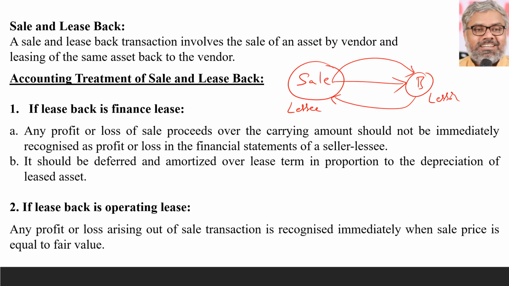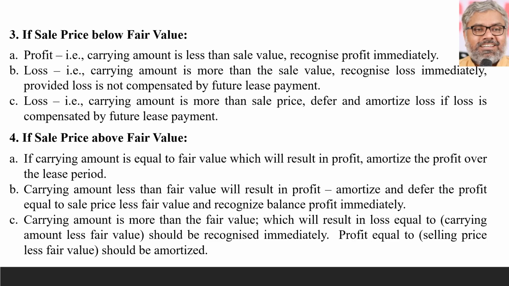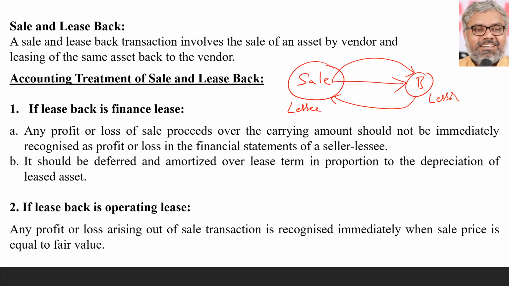So what do they do? They sell it first at naturally a price which will be a lump sum amount. So suddenly a lot of money comes to the seller. Then, because they don't want to vacate that also, they will lease it back from the buyer. So the buyer becomes lessor, seller becomes lessee. That is a sale and lease back transaction. What should happen in such cases? How should be the treatment in such cases is a very important discussion. Questions can very well be asked from this also. They have been asked. They were asked in earlier exams.